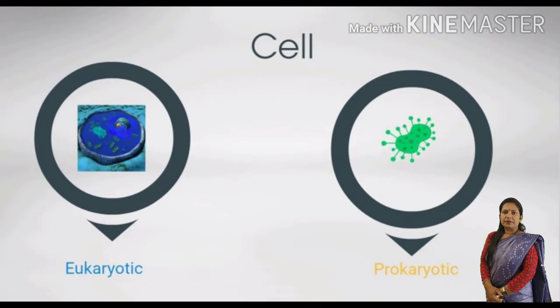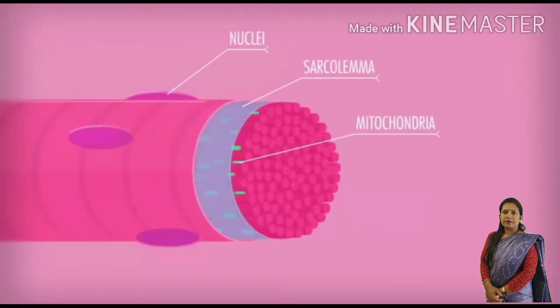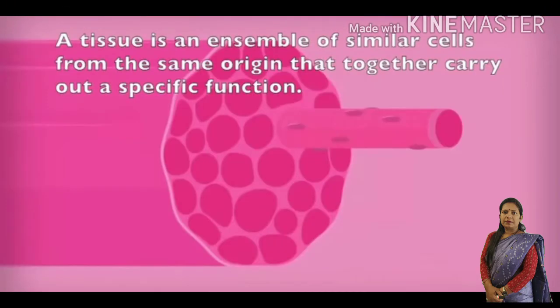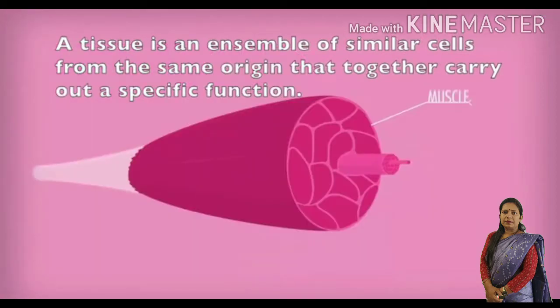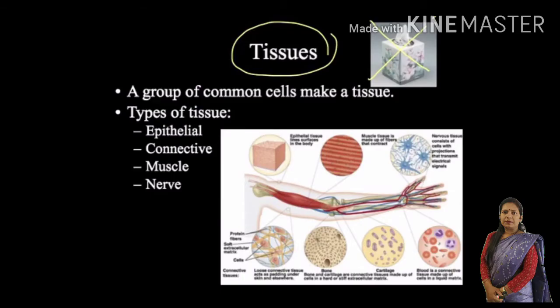Now we will talk about tissue. A group of similar cells that work together to do the same job is called tissue. In other words, a tissue is a group of cells similar in structure and function. For example, muscular tissue, nervous tissue, epithelial tissue, and many more types of tissues are there.